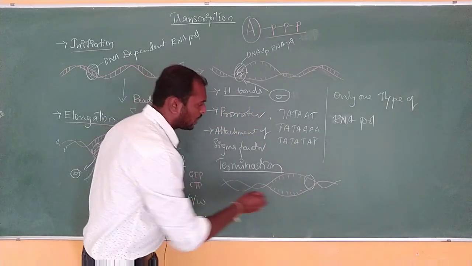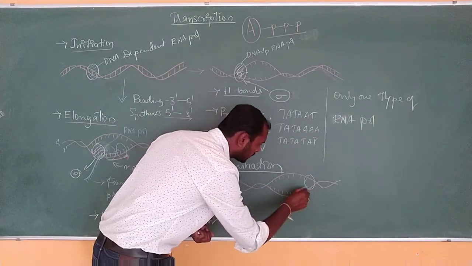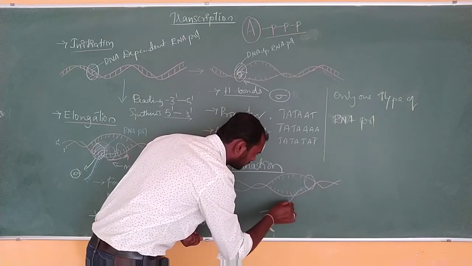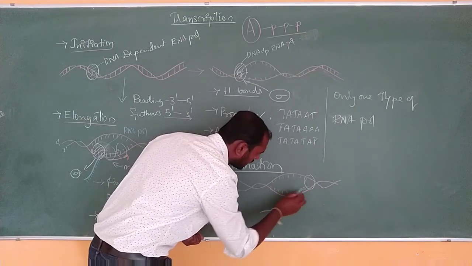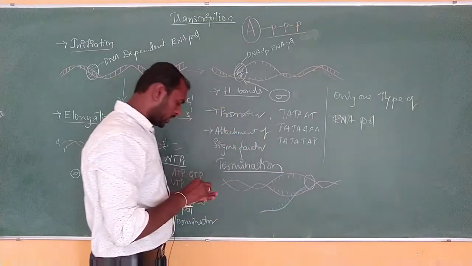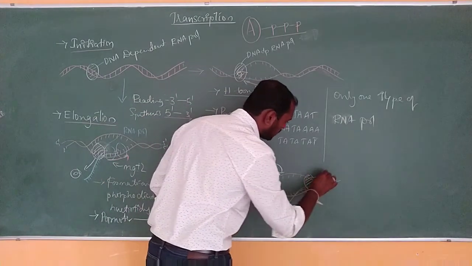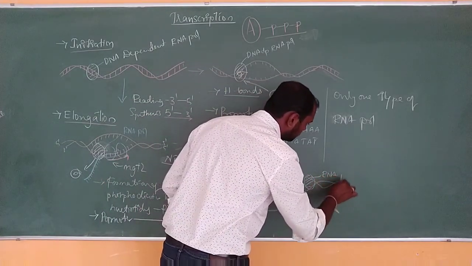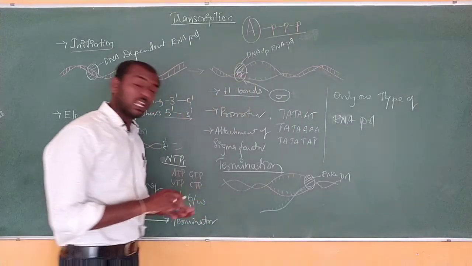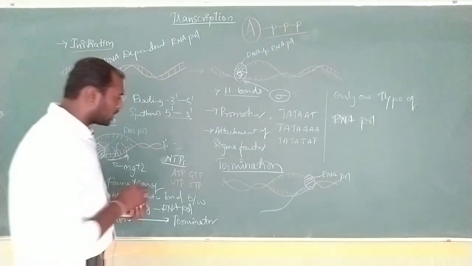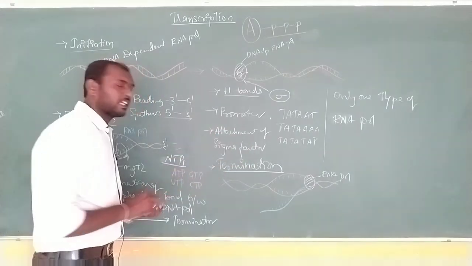So now the RNA is completely formed. Okay, RNA is completely formed here, and this one is the RNA polymerase. So the last step in the process of transcription is the termination.